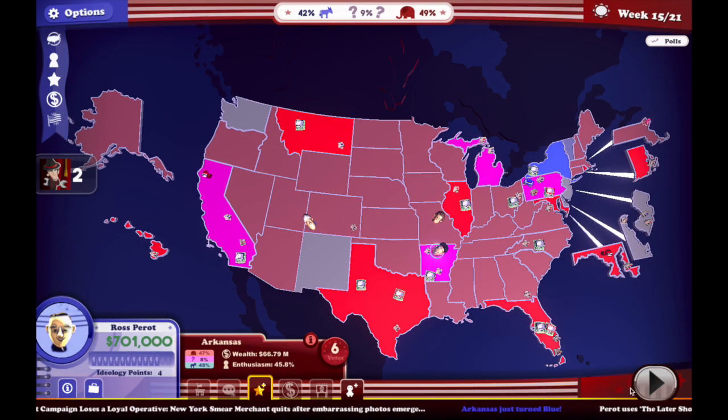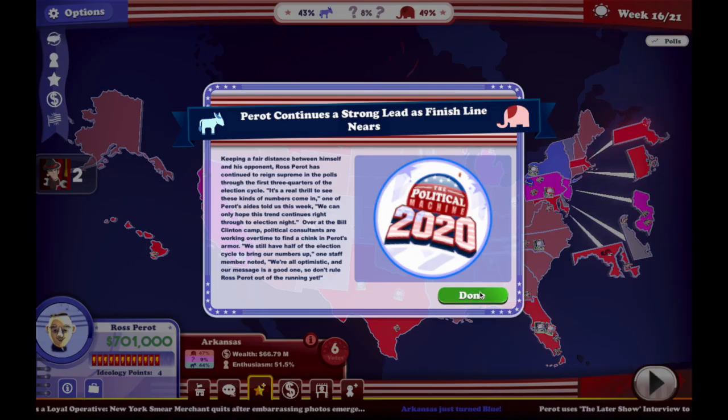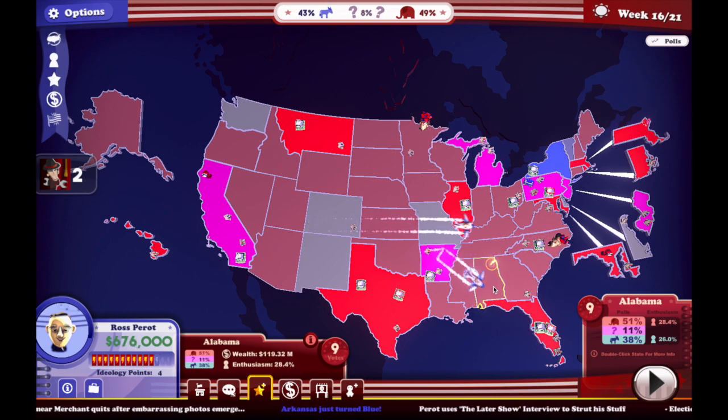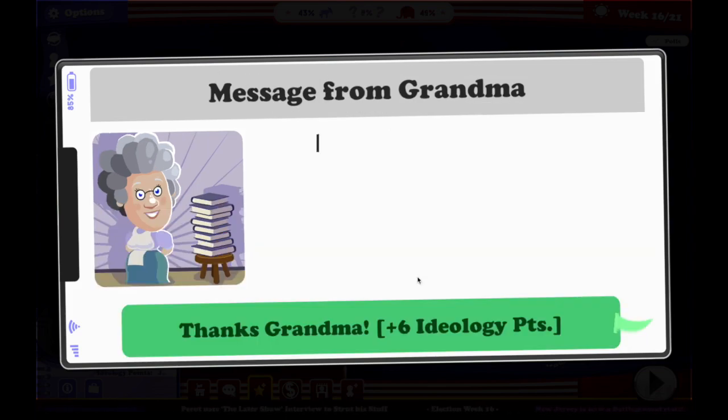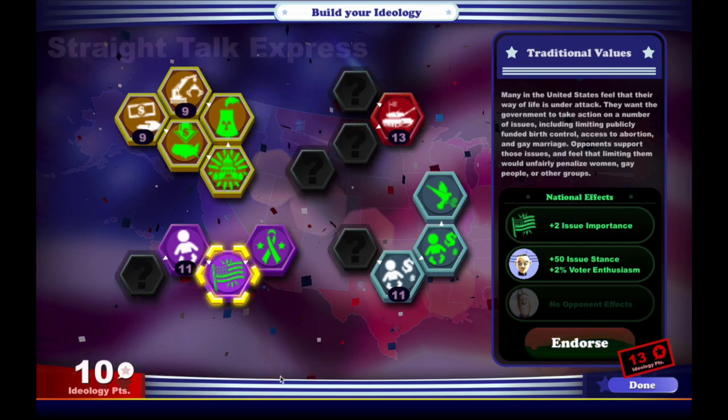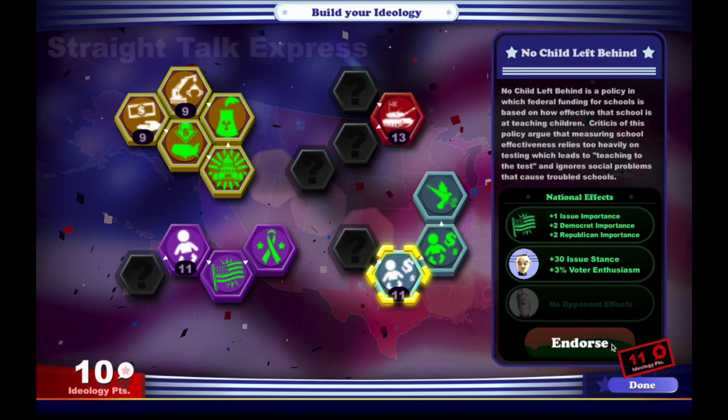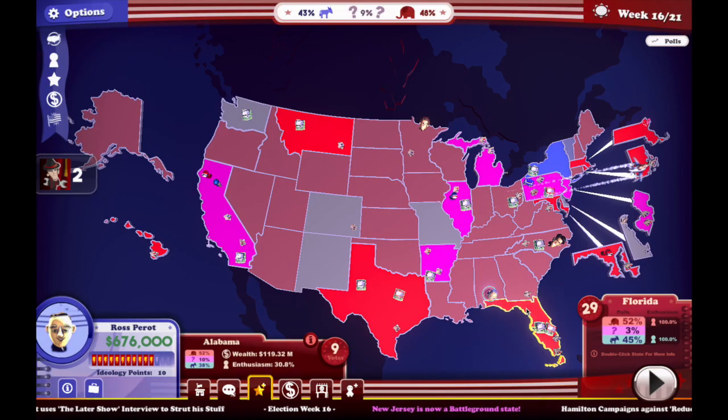We're low on cash. We're not that low, but we don't have enough. But let's just get these ideology points. I think that was actually a bad move to get the ideology points. Should have taken one of the other things we were being offered.